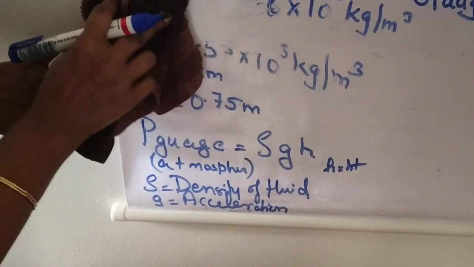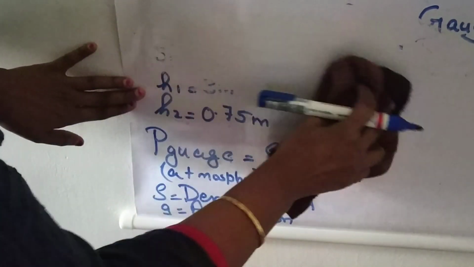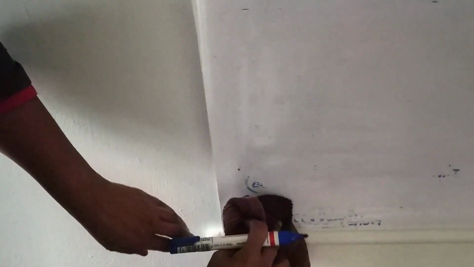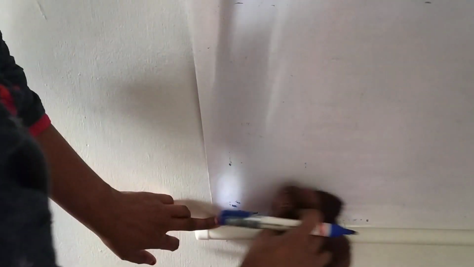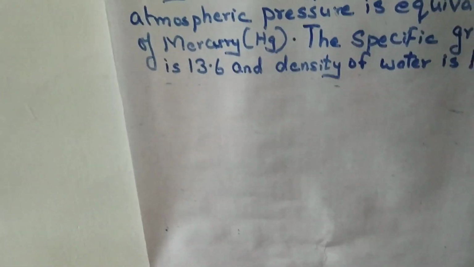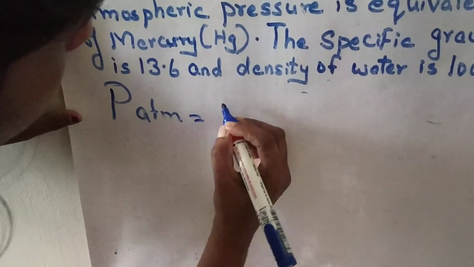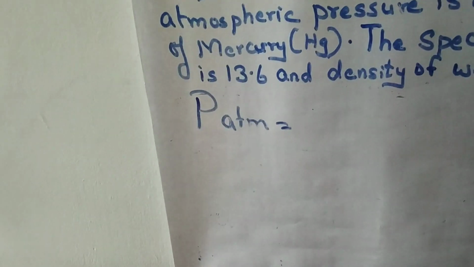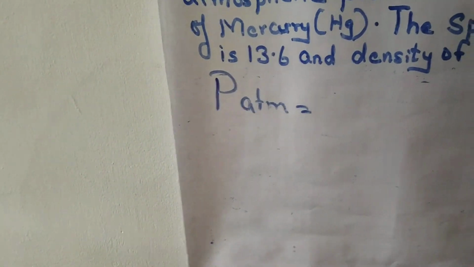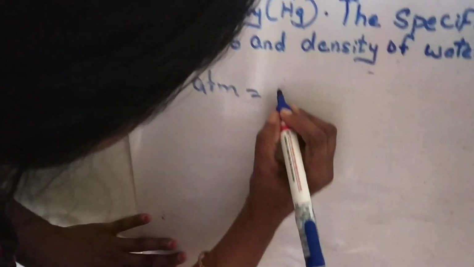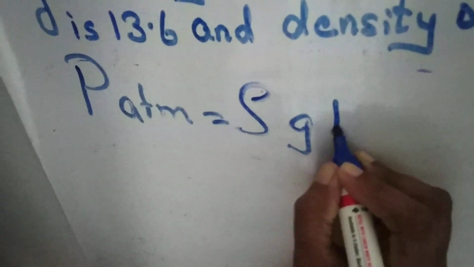Now I'll show you how to calculate the atmospheric pressure, for which the formula is rho g h.